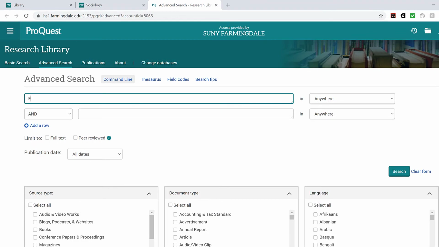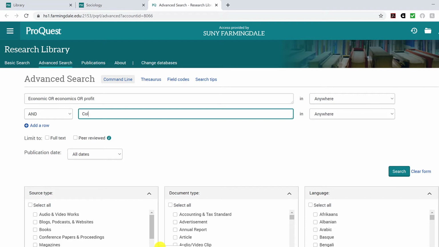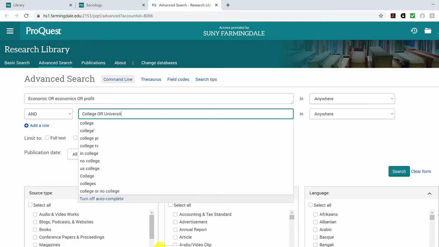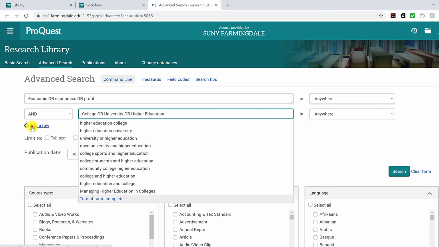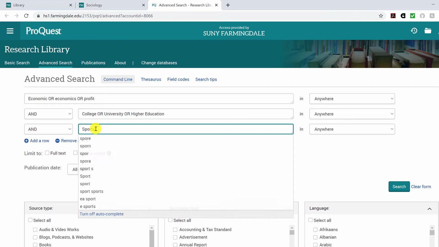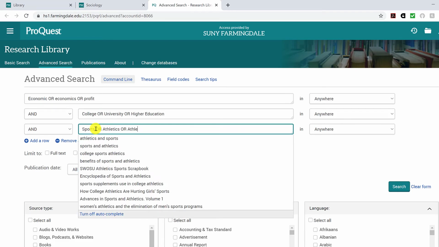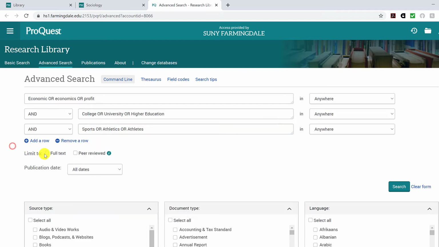In the first field, we'll enter Economic or Economics or Profit. In the second field, we'll enter College or University or Higher Education. We'll click Add a Row since we have more keywords that we'd like to use. In the third field, we'll enter Sports or Athletics or Athletes. Then we'll select Full Text and Peer Reviewed.